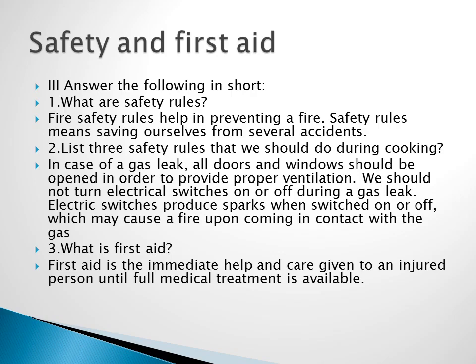In case of a gas leak, what do you have to do? You have to open all the doors and windows to get proper ventilation, and you should not touch the electrical switches, because these switches produce a spark, which will lead to contact with the gases. So we should avoid the electrical switches.